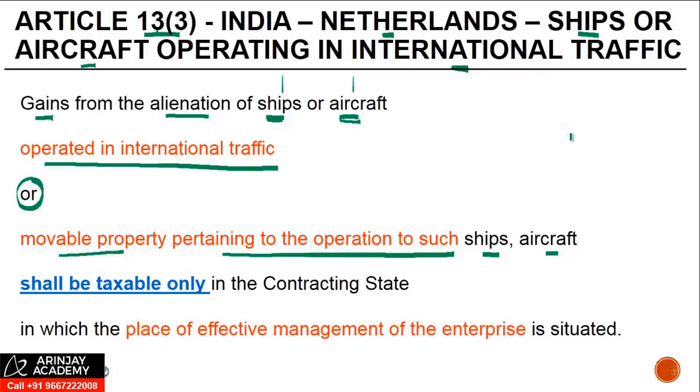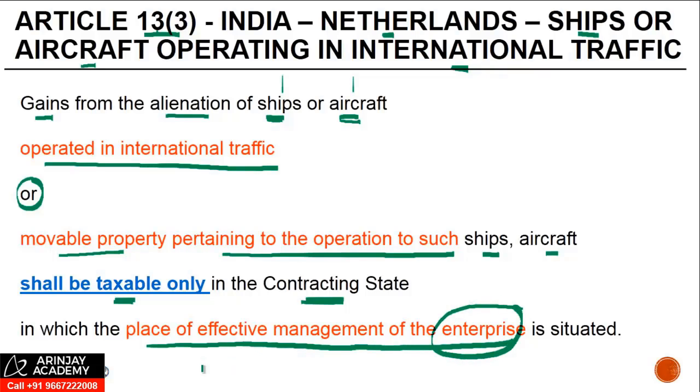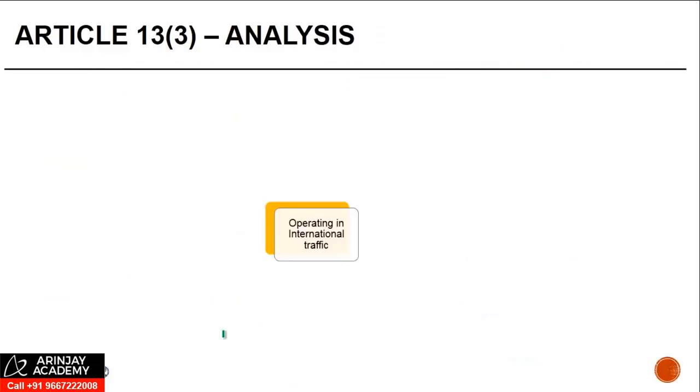But if it is any of these three items, then the gains which arise from their alienation shall be taxable only in the contracting state in which the place of effective management of the enterprise is situated. So if I am an enterprise owning these ships or aircraft, then whichever country my place of effective management is in, that's the country where these capital gains will be taxable.